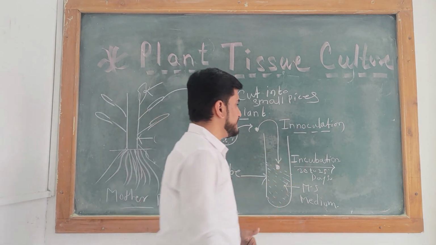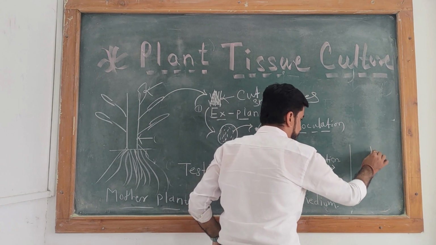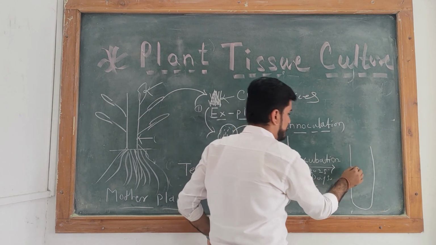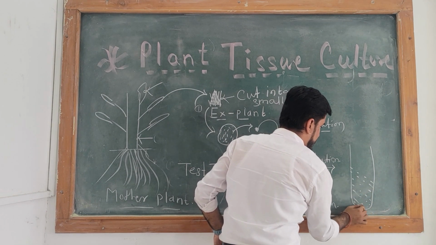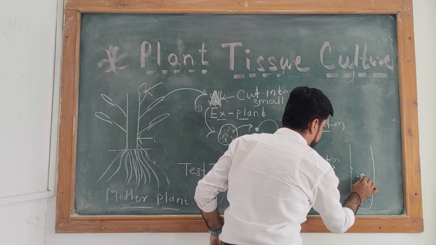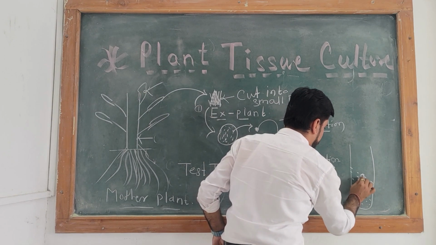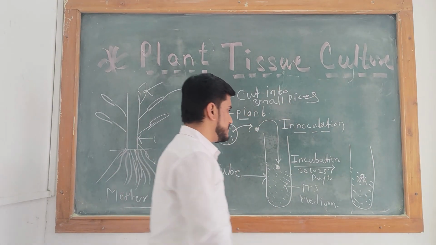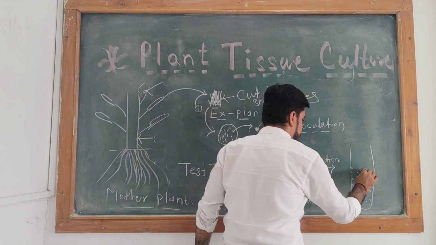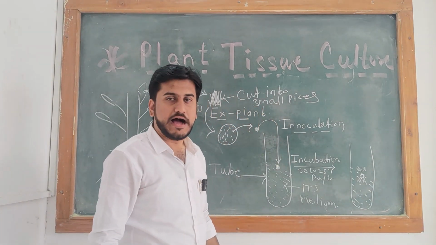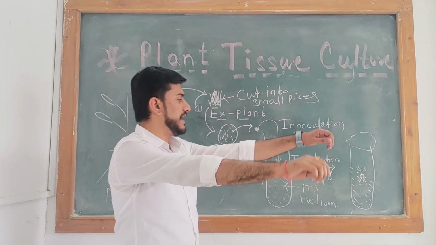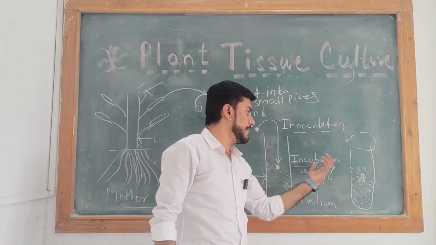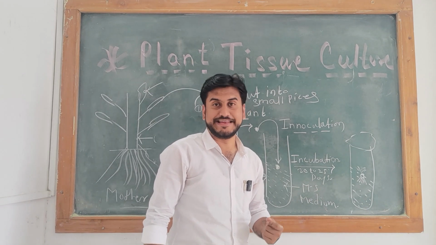After incubation, inside the test tube, a small root system grows, and the shoot system also grows. That means the baby plant grows and develops after the incubation technique.